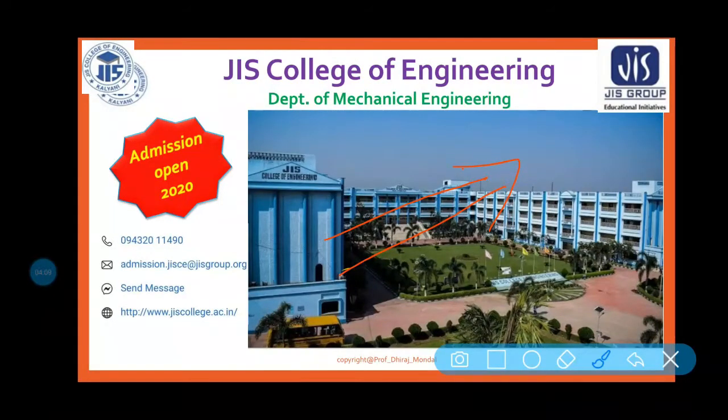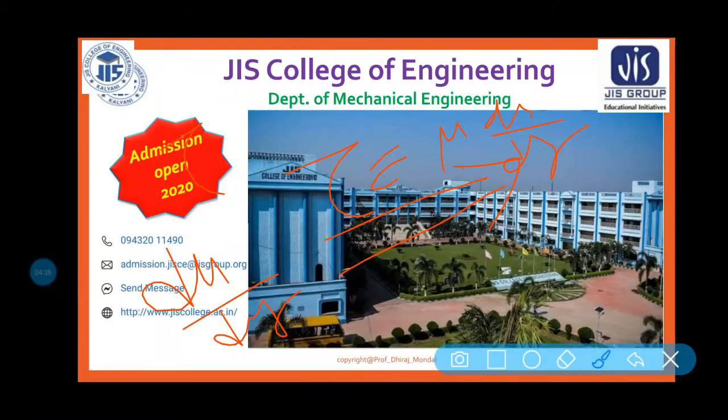Each layer of fluid slides over an adjacent layer due to relative velocity between two layers. The velocity gradient du by dy exists, and hence a shear stress tau equal to mu into du by dy acts on the layers.